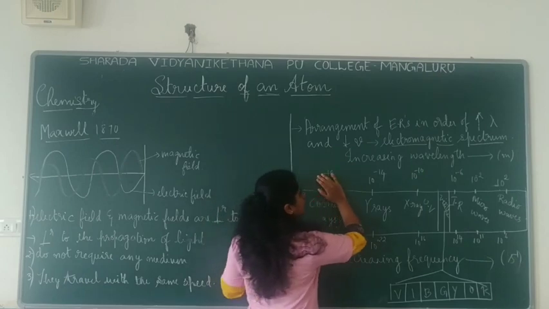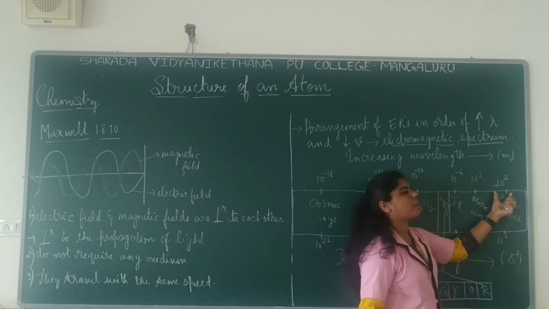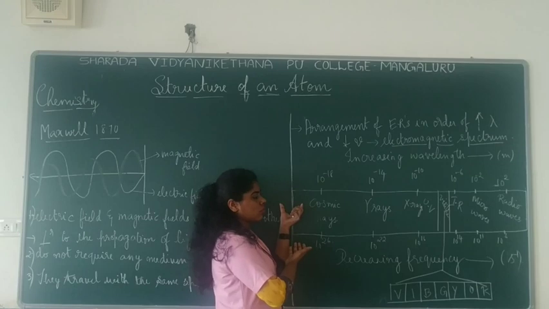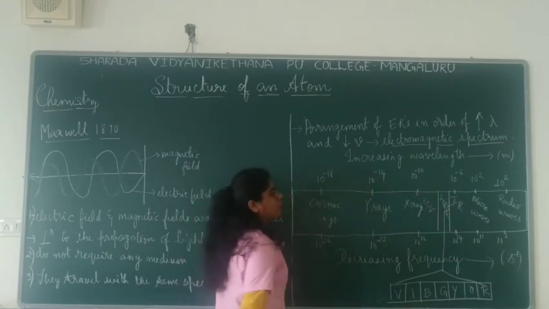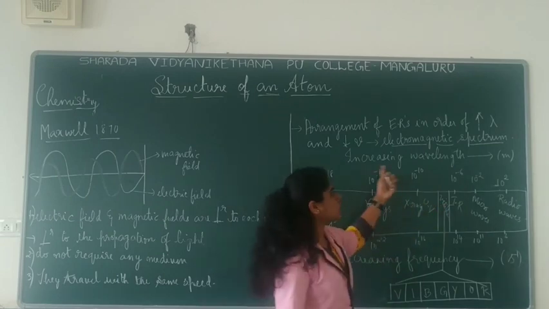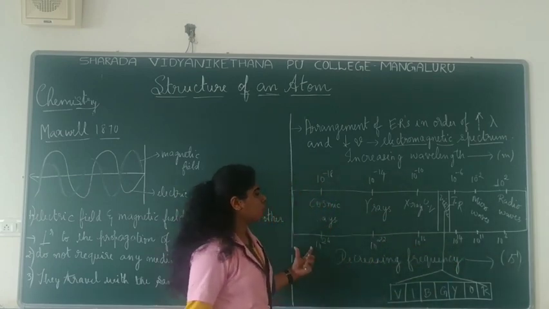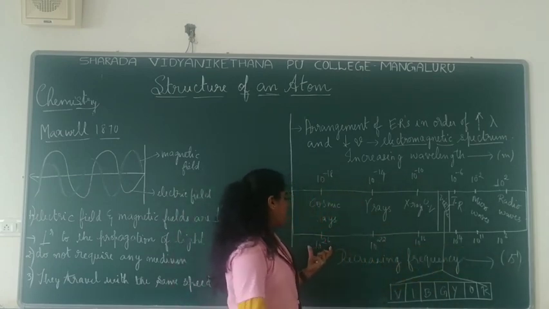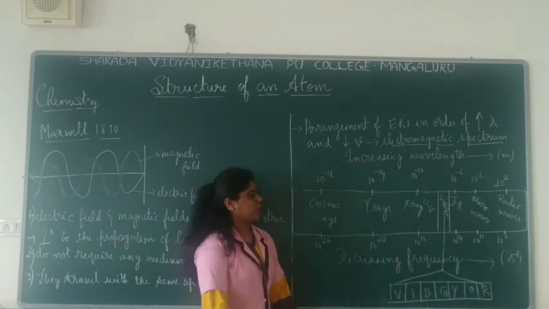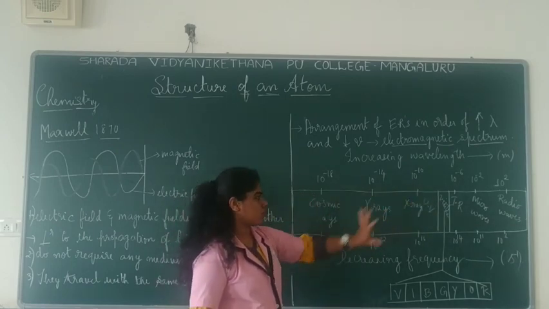Now imagine this is the direction of increasing wavelength, then you have values starting from 10 to the power 2, and then 10 to the power minus 10, it goes to the minus values. So we say increasing wavelength. Wavelength is denoted by the symbol lambda, and it is given in meters. Frequency, in second inverse, is given as nu. So here you have decreasing frequency starting from 10 to the power 26 to 10 to the power 6, which is actually decreasing. So these are the different waves which are obtained at different values.